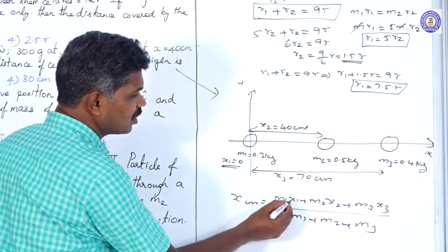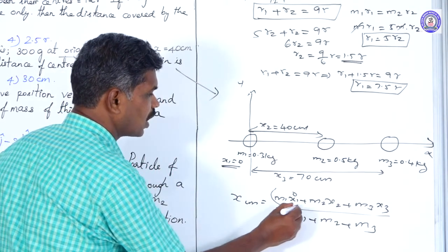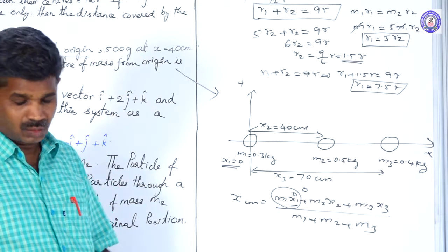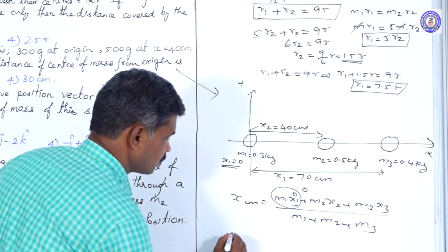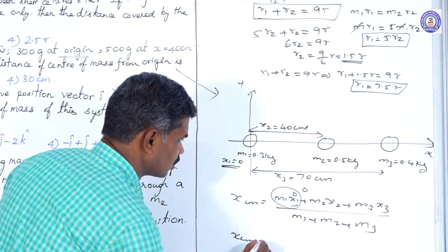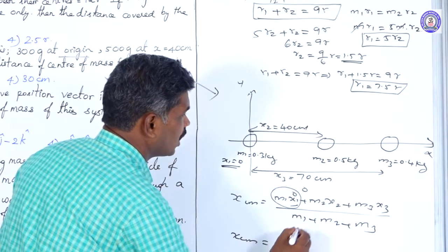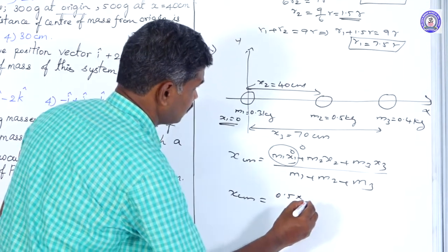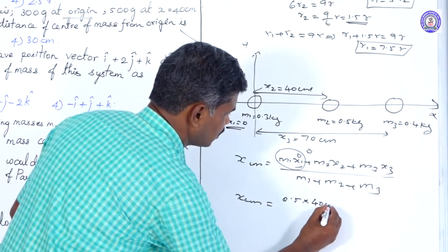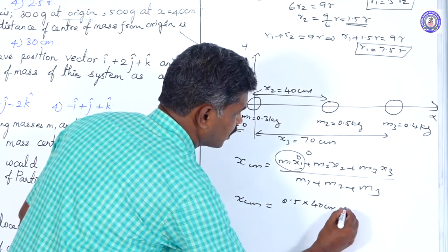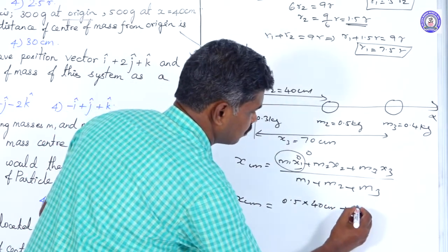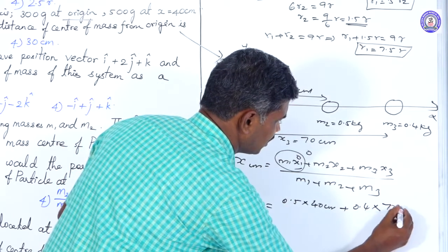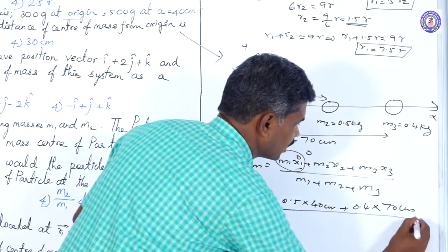Here x1 value is 0, so that term becomes 0. The remaining values we substitute: x_cm equals m2 value 0.5 into x2 value 40 centimeter plus m3 value 0.4 kilogram into 70 centimeter, divided by total mass.